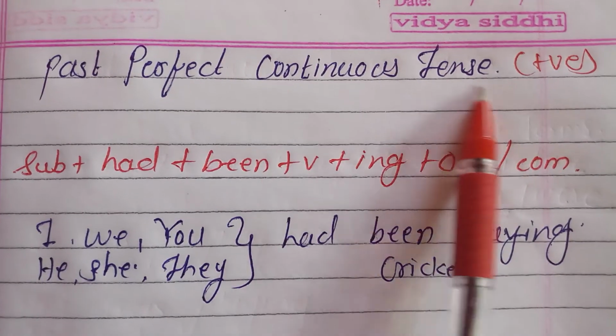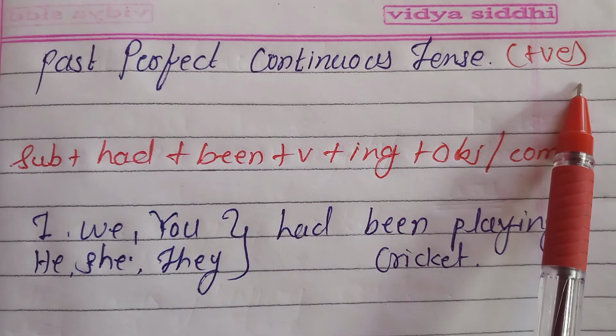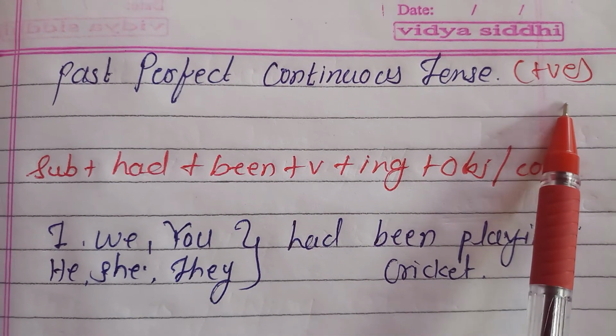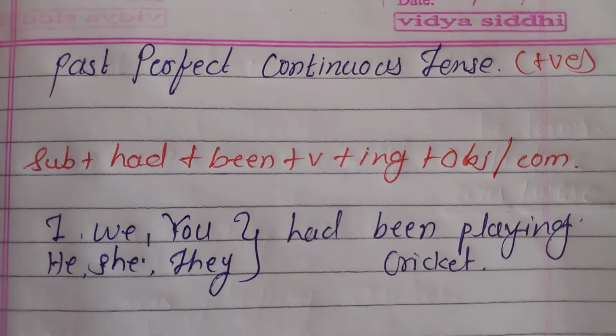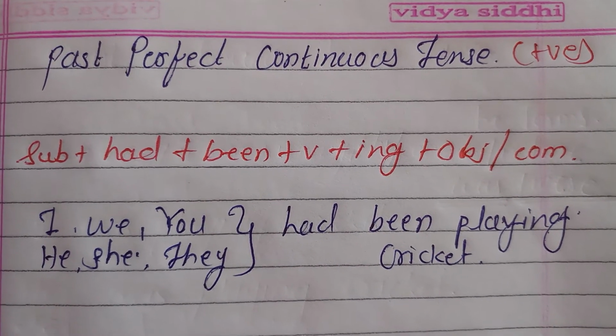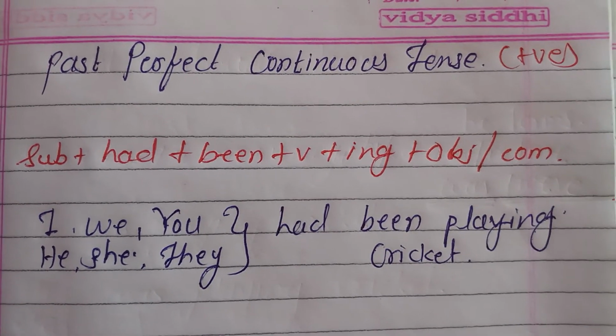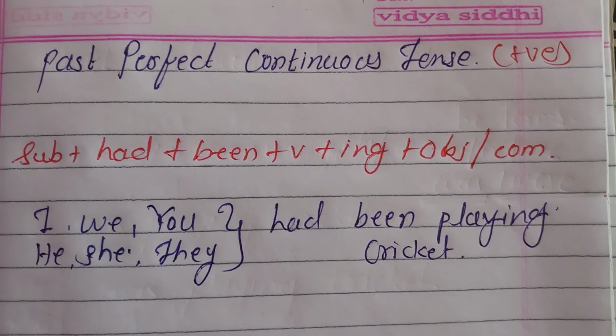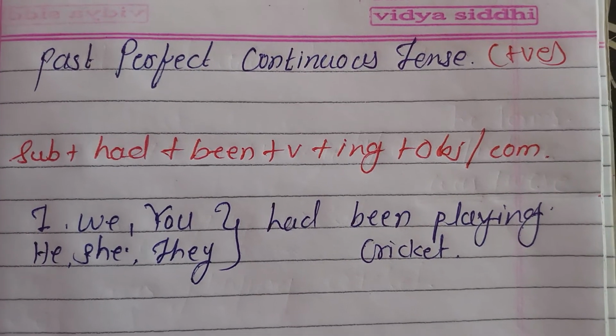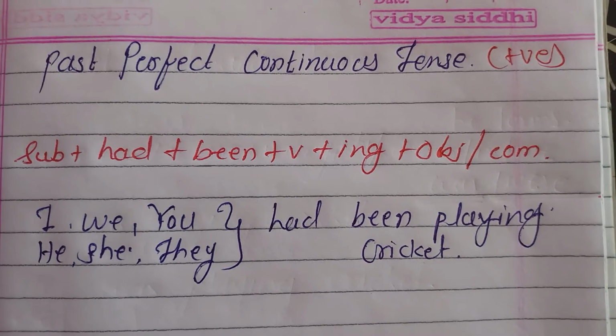Let's see past perfect continuous tense with positive structure. How does it function? We use the past perfect continuous tense to refer to an action which had been going on continuously up to that time in the past that we are talking about.